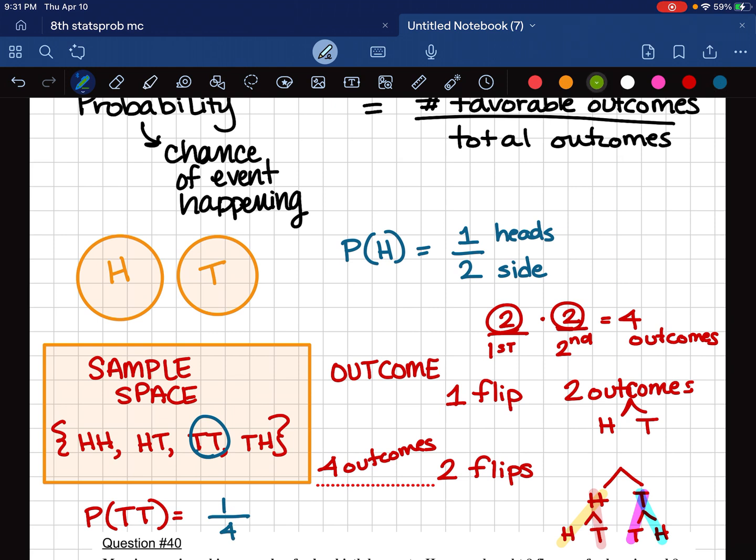We could say, what's the probability of getting at least 1 head? So let's think about all the ones that have at least 1 head. Well, this one has 2, so that counts. That's at least 1. This is at least 1. This is at least 1. So that happened 3 times out of 4 outcomes.